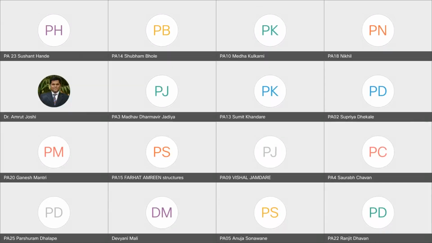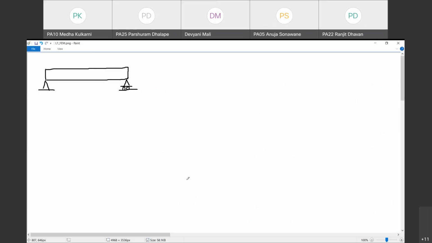Okay. So this is the first lecture in the course titled Finite Element Methods. And even before we go to the soul of the subject, we are going to understand a few prerequisite concepts for this course. So consider that you have a simply supported beam of rectangular cross section and it is loaded by an arbitrary loading. So the loading on the beam seems something like this, arbitrary loading.